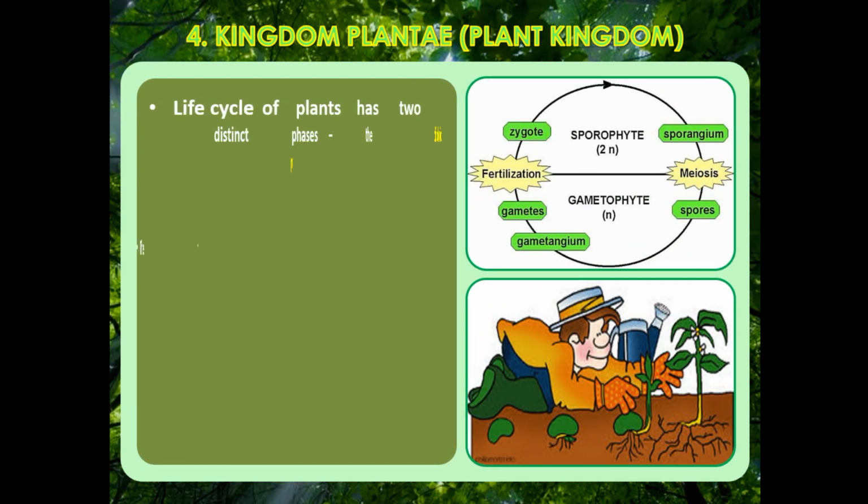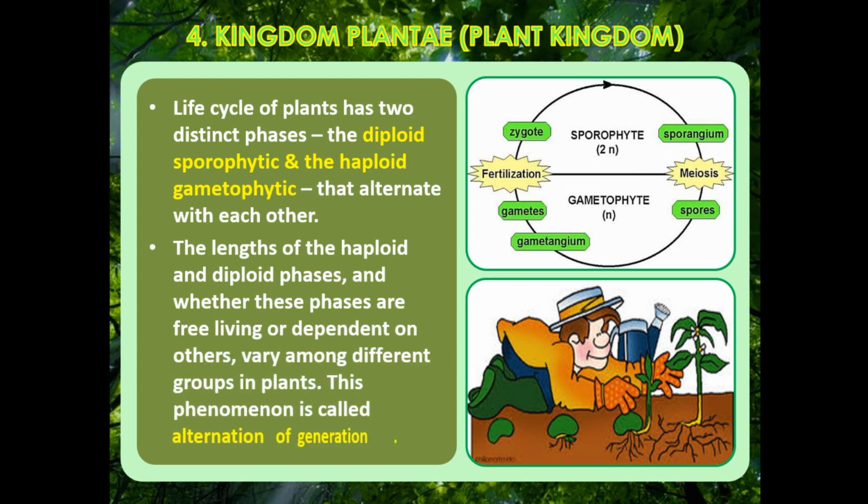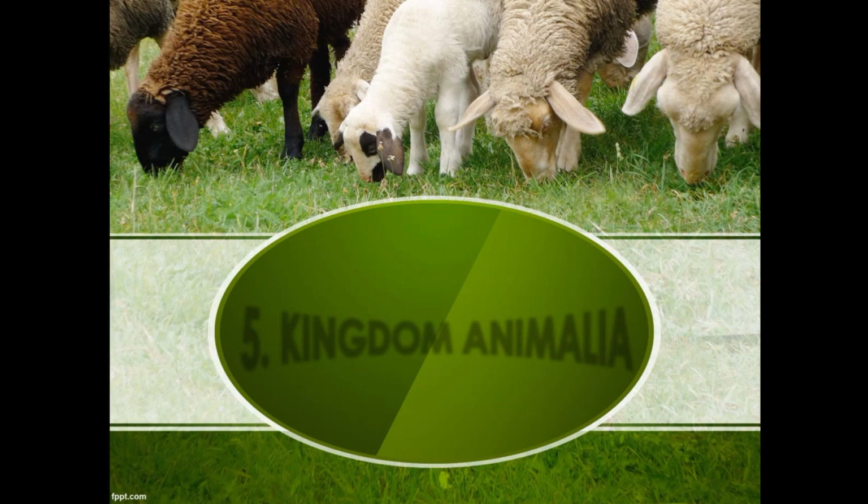Life cycle of plants has 2 distinct phases, the diploid sporophytic and the haploid gametophytic, that alternate with each other. The lengths of the haploid and diploid phases, and whether these phases are free-living or dependent on others, vary among different groups in plants. This phenomenon is called alternation of generation.